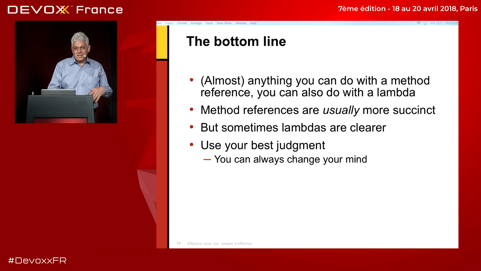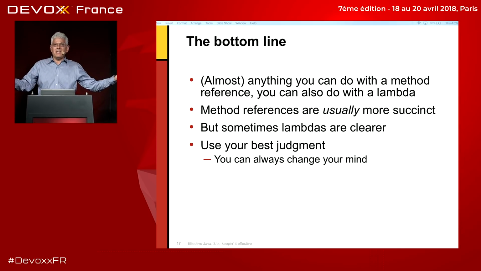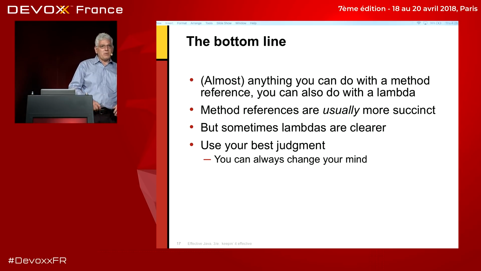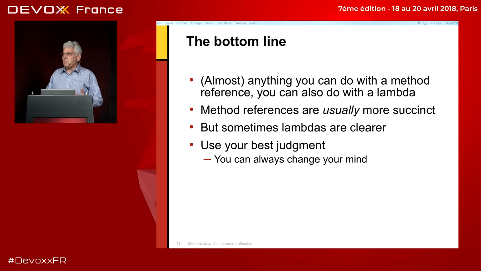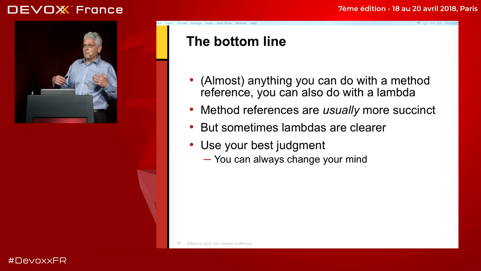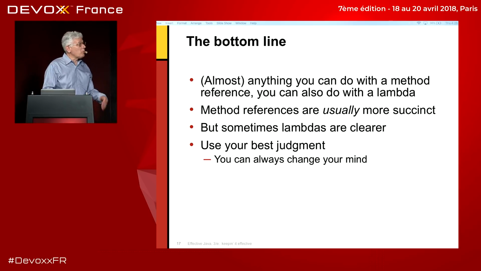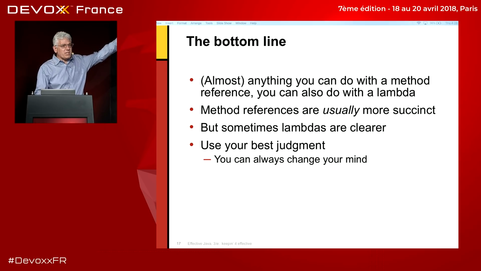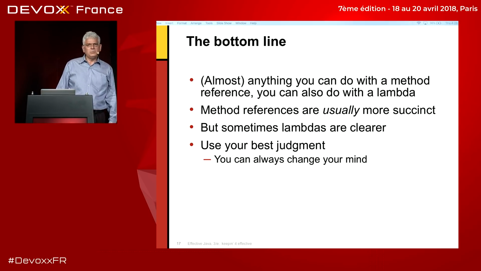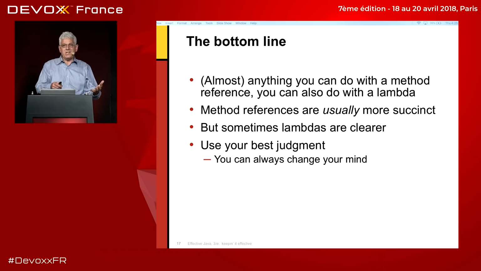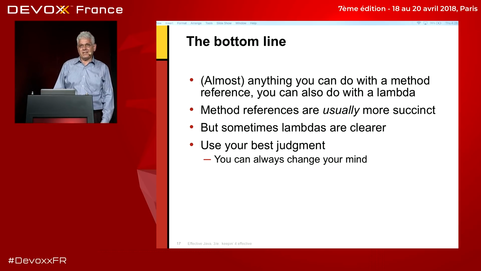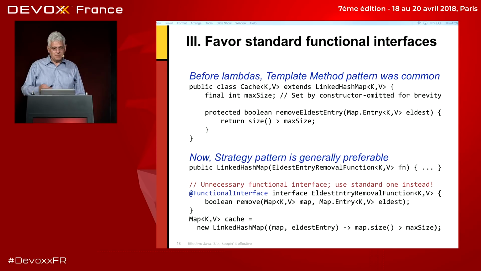And the bottom line is that almost anything that you can do with a method reference, you can also do with a lambda. Method references don't make it possible to do anything new, but they usually make it a little bit more succinct, a little bit clearer, a little bit shorter to do the same thing. So if they work for you, use them, but sometimes lambdas are clearer. Use your best judgment, and if you got it wrong, no problem, because this is just an implementation detail. You can change it after the fact. It isn't like screwing up an interface.